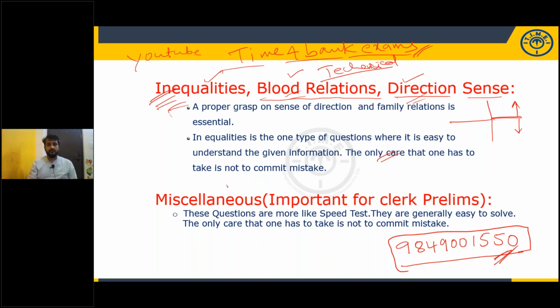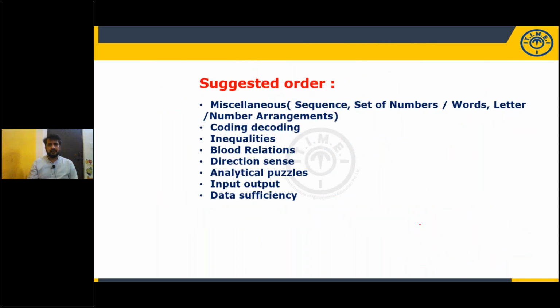Miscellaneous questions are very easy, but the only problem is in a hurry you may commit a mistake. Please don't do that. It's like a speed test. You can complete very quickly, but there is a chance of committing a mistake in a hurry. Don't do that. Suggestion order: as I told earlier, a sequence set of numbers will be given, 5 questions, and it will take less time. Try to complete these questions.